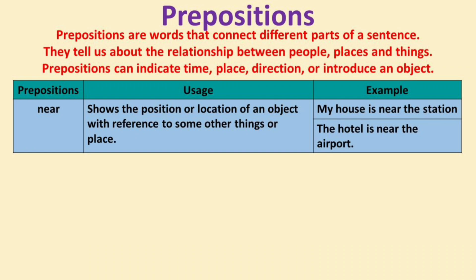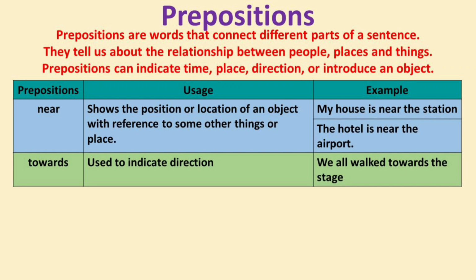Next we discuss about near. The preposition near shows the position or location of an object with reference to some other thing or place. The examples are: 1. My house is near the station. This sentence shows the location of an object, my house, with reference to the station. Yes, my house is near the station. 2. The hotel is near the airport. This sentence shows the location of an object, the hotel, with reference to the airport. Yes, the hotel is near the airport.